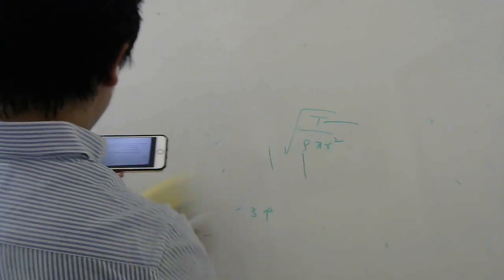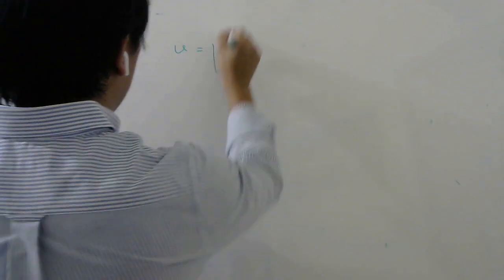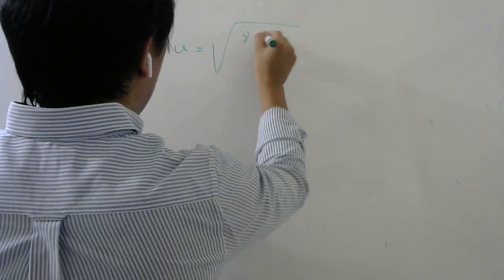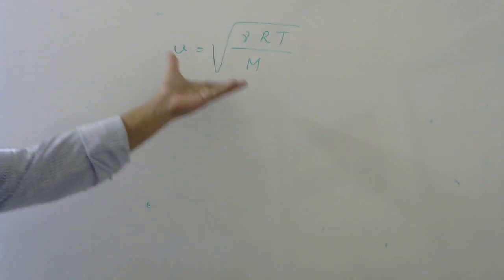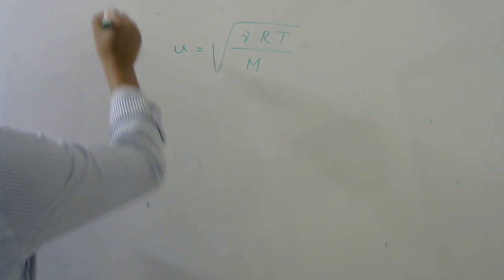The velocity of sound measured at a given temperature in oxygen and hydrogen is in the ratio... The velocity of sound, what is the formula? Root over gamma R temperature by molar mass. So you can see this again in the synopsis video. Okay, this is the 40th question.